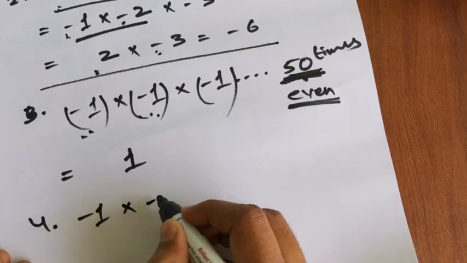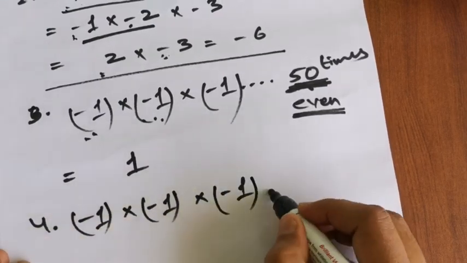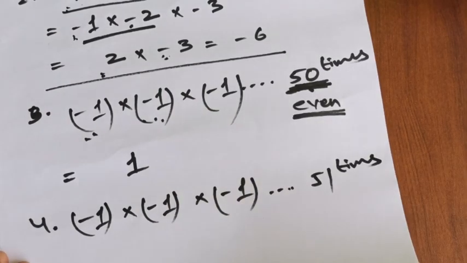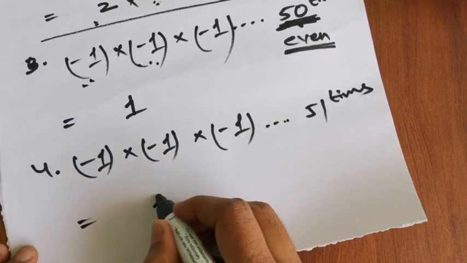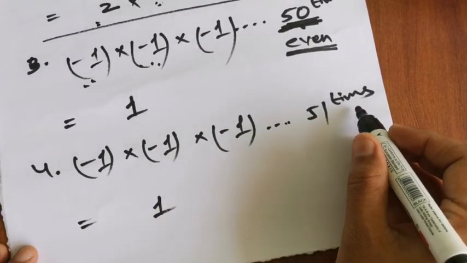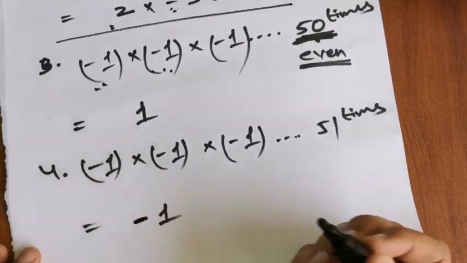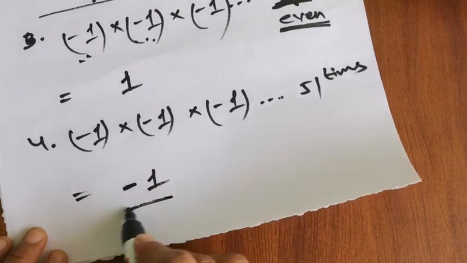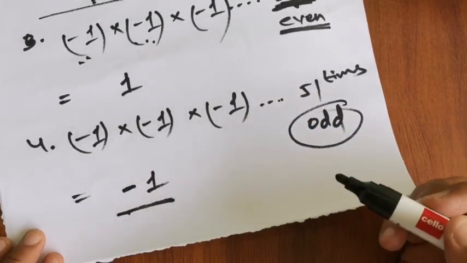And if the sum was -1 multiplied 51 times, then the answer is obviously 1, since 1 multiplied any number of times gives 1. But a minus multiplied 51 times will be negative. So -1 will be the answer, because 51 is odd.